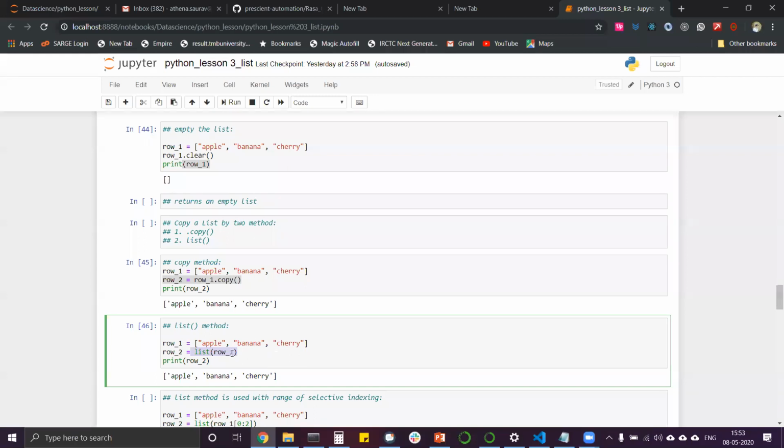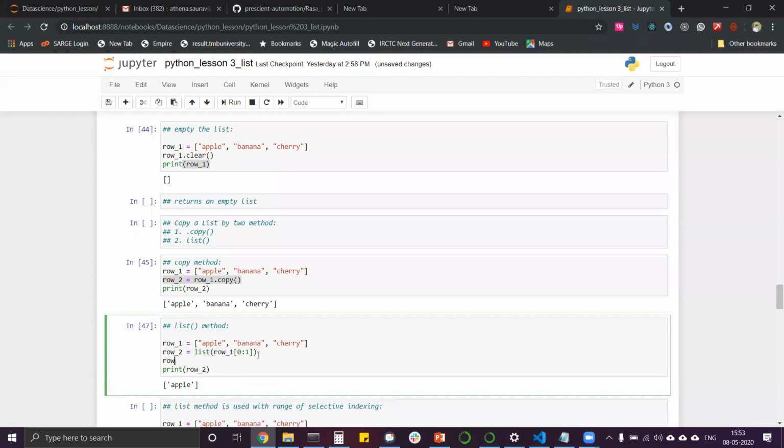Okay. Now, what would have happened if we would have put this here? Do you guys get that? We use the range of indexing with the copy command. Now to create a new variable, we don't need to type row underscore 2 is equal to apple.